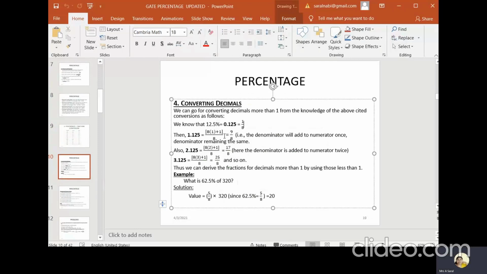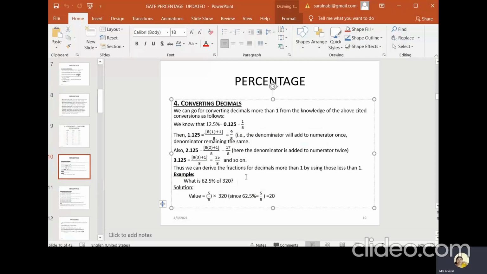Again, the same with simple problems. For example, 0.125 is nothing but 1 by 8. In order to work out problems, we can simply remember the fractions which come for the decimals. If they give 1.125, we must know that 1 is the whole number and 0.125 we already know is 1 by 8, so as a mixed fraction it is 9 by 8.